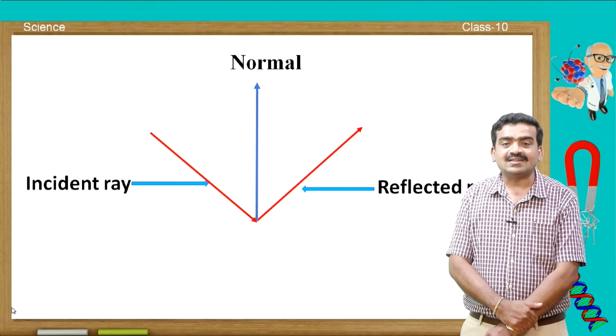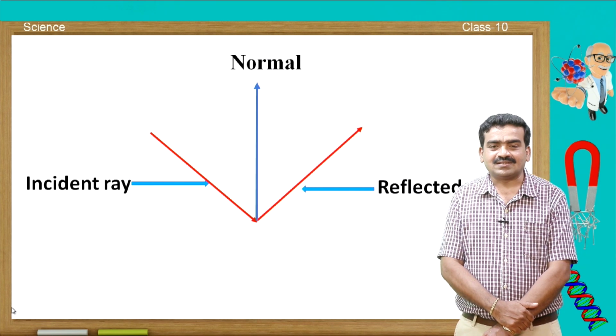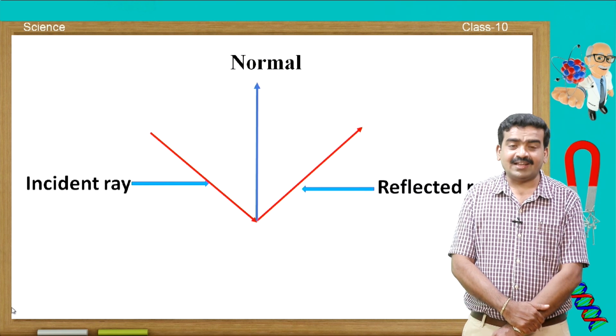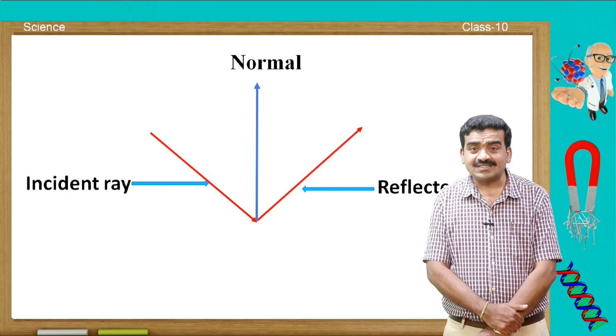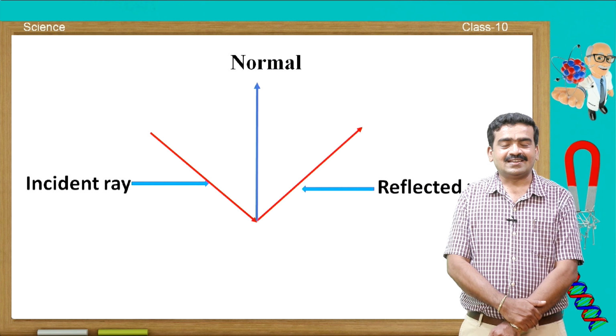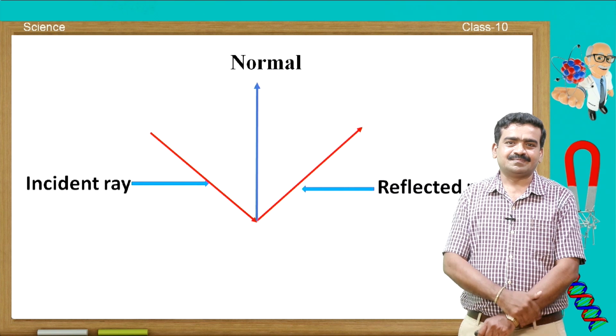This is the second law of reflection. Can you repeat it again? The incident ray, the reflected ray and the normal at the point of incidence all lie on the same plane. This is the second law.